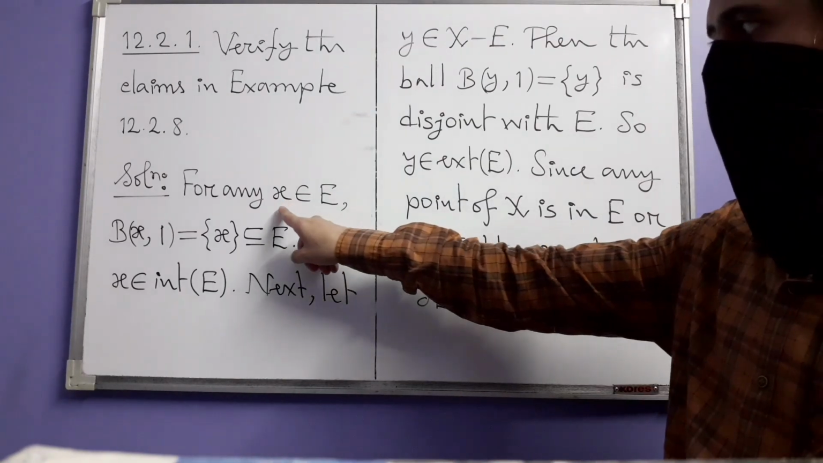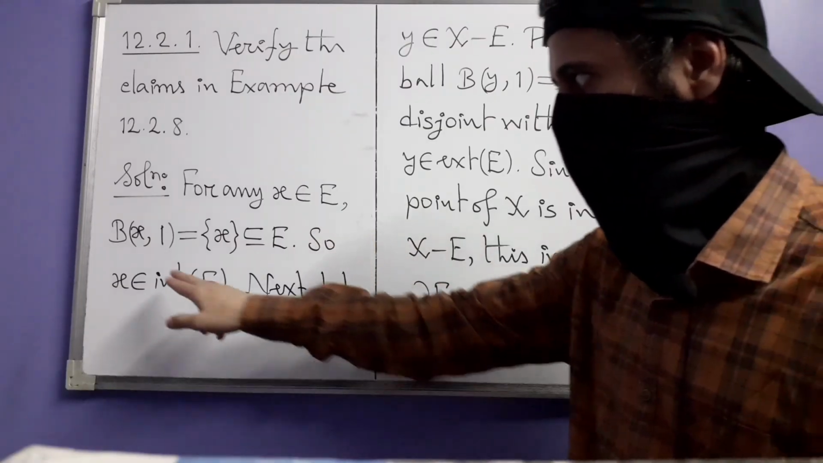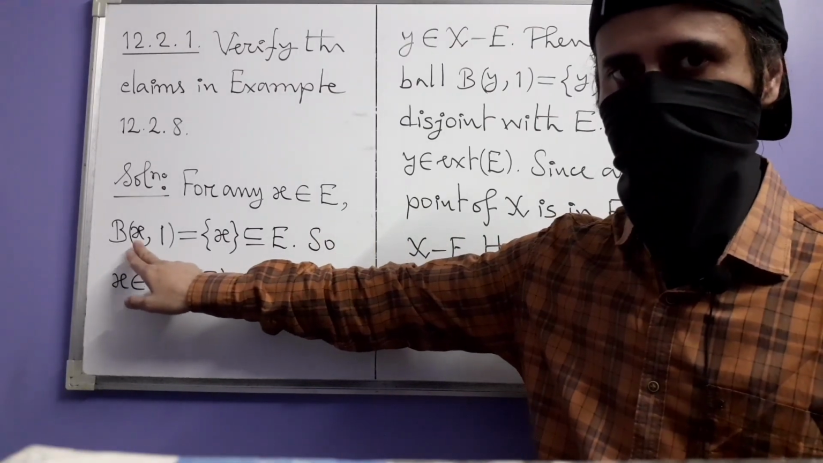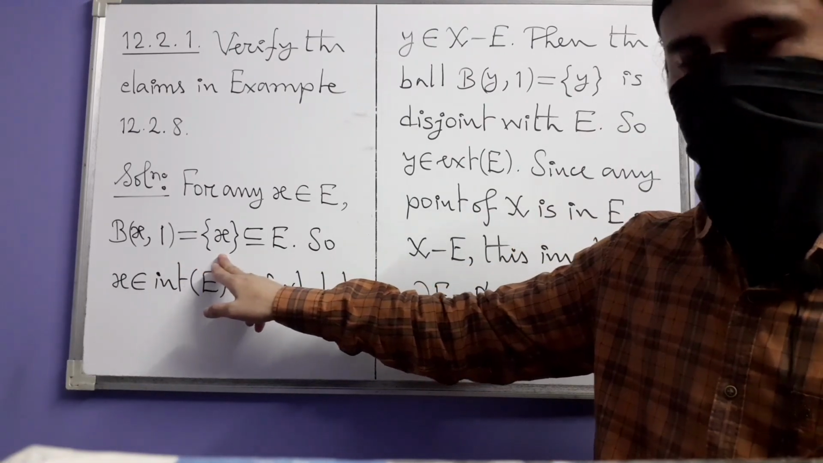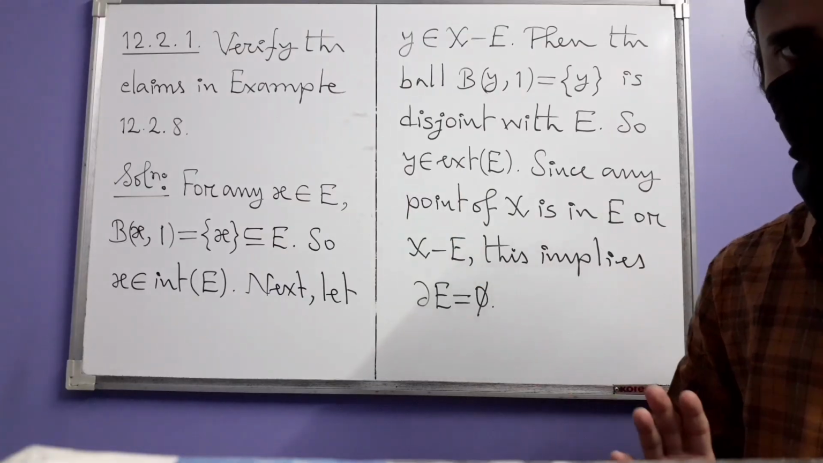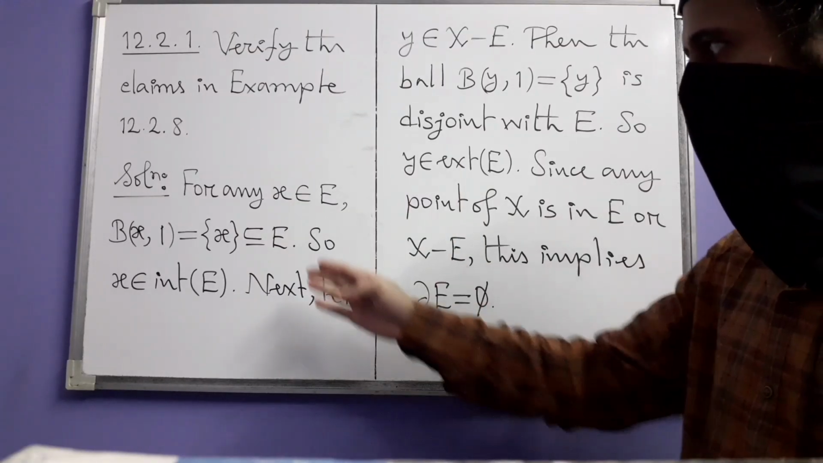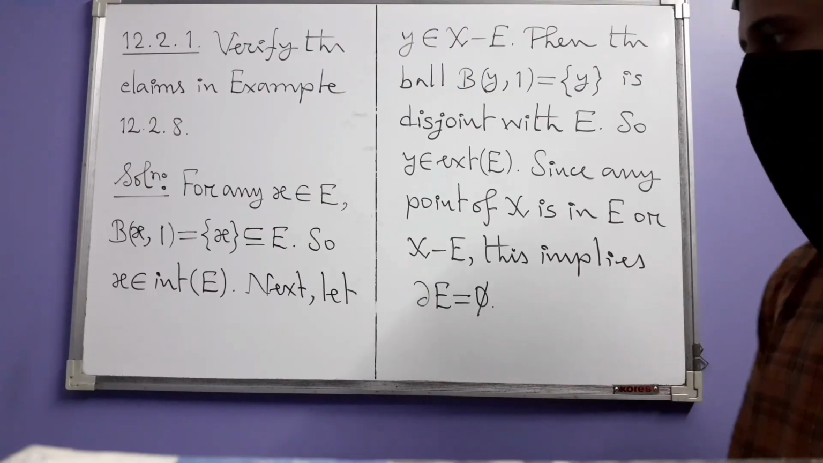So we first take any point x in E. Because the metric is the discrete metric, we know that the ball centered at x having radius 1 is the singleton set consisting of x, which is a subset of E because x is a point in E. And that is how any point in E is an interior point of E.